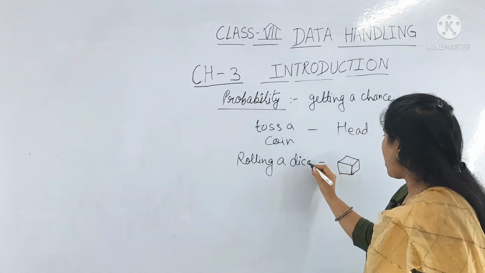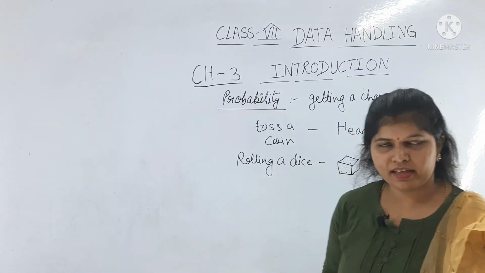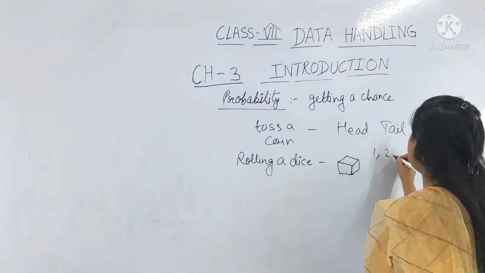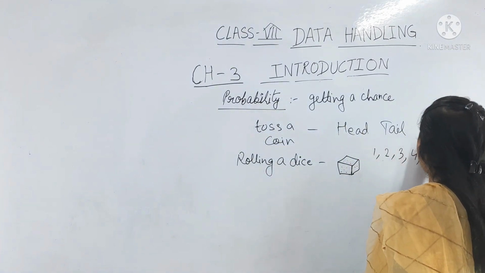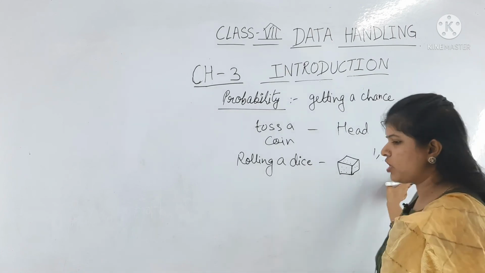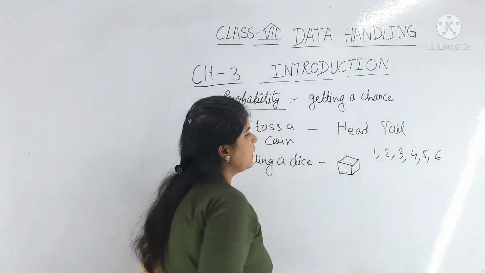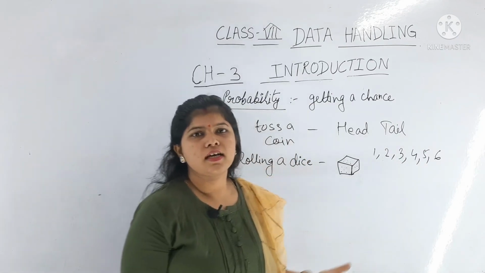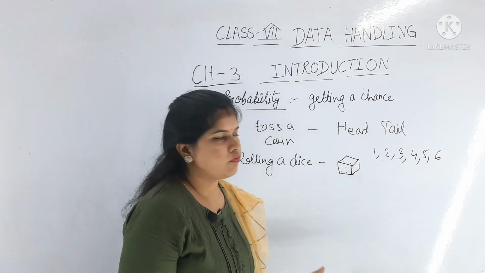So how many numbers are there on that dice? That is 6. So total outcomes are 1, 2, 3, 4, 5, 6. So the chance may be that 2 comes, or 6, or 4, 5 or 1. So this is the probability we have to solve.